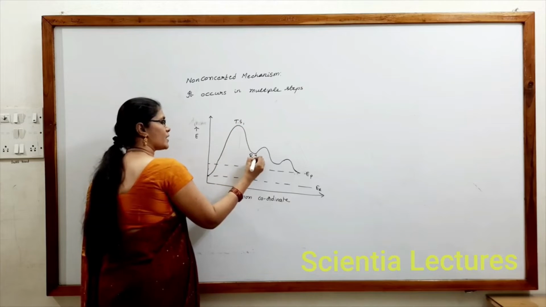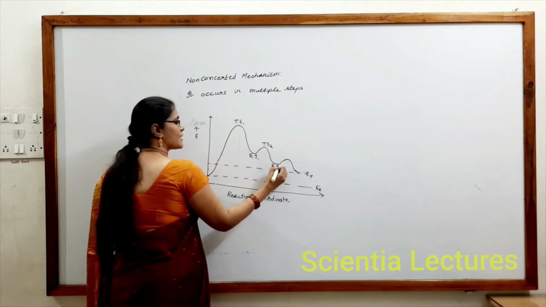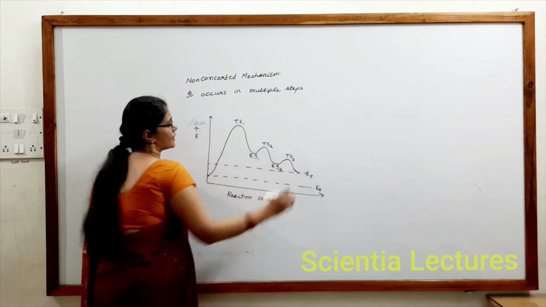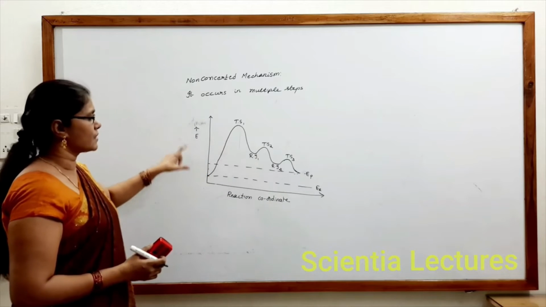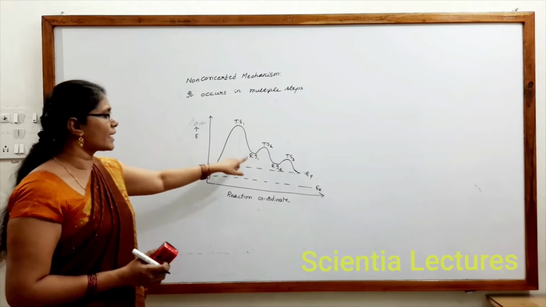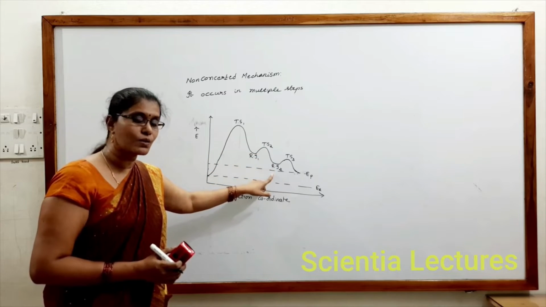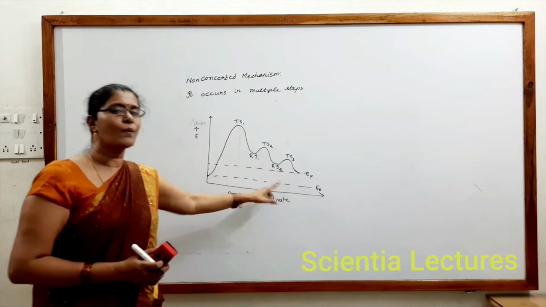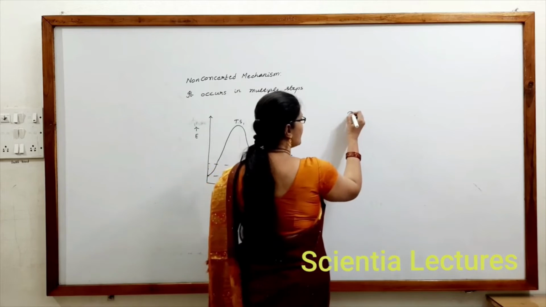This is reaction intermediate 1. This is transition state 2. This is reaction intermediate 2. This is transition state 3, directly getting converted into products. This is occurring in 3 steps: reactant to reaction intermediate 1, reaction intermediate 1 to reaction intermediate 2, and reaction intermediate 2 to product. So it is occurring in how many steps? 3 steps.